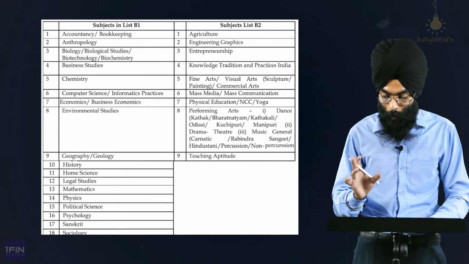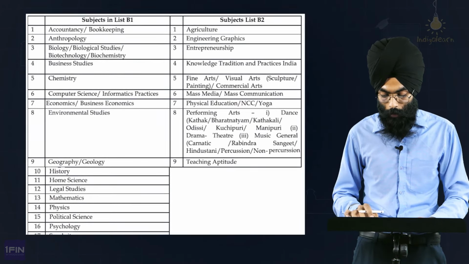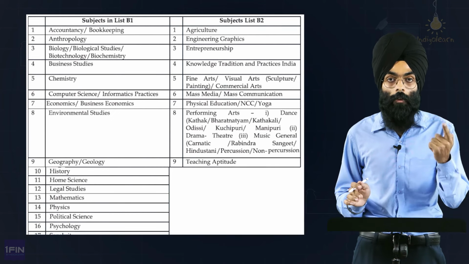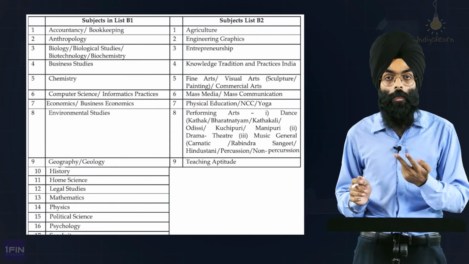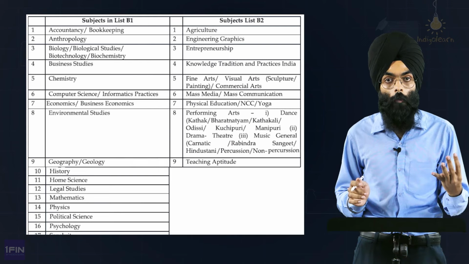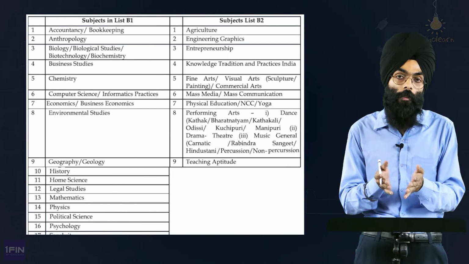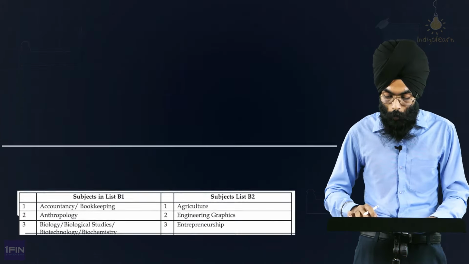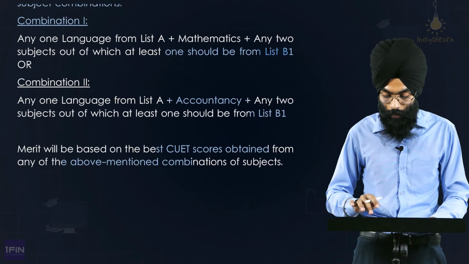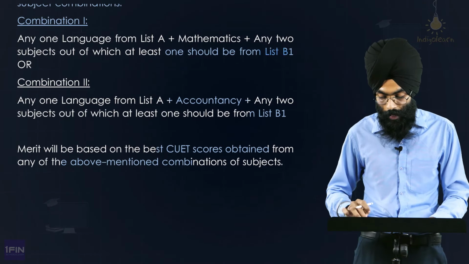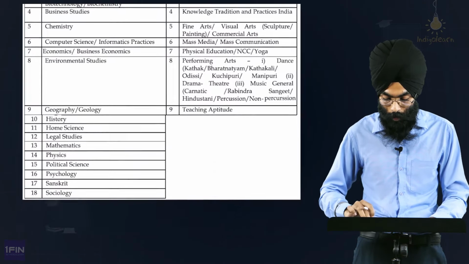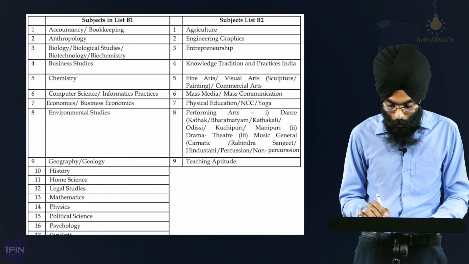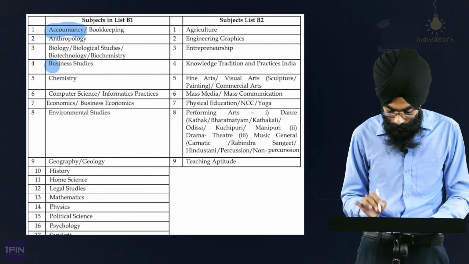Now coming to list B1 and B2, I'll give you an example also. Let's say you have taken English and you have taken all the commerce subjects, accountancy, business studies, economics, and as an optional you have taken maths. Now criteria for you says you can either take English, list A, mathematics plus two subjects of which one must be from B1. So accountancy, business studies,